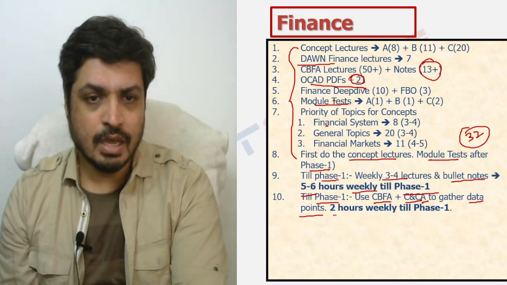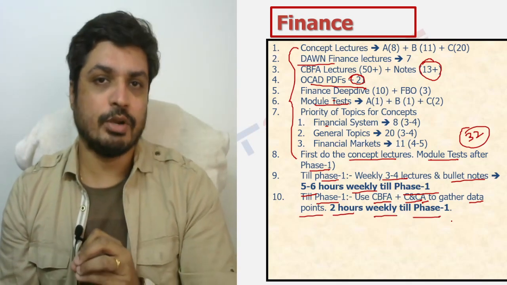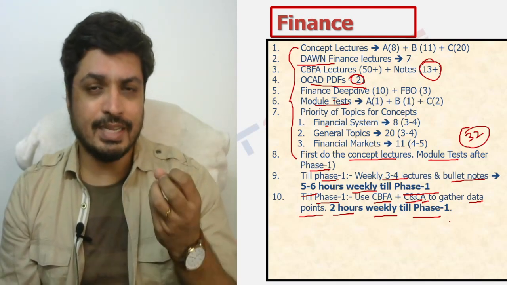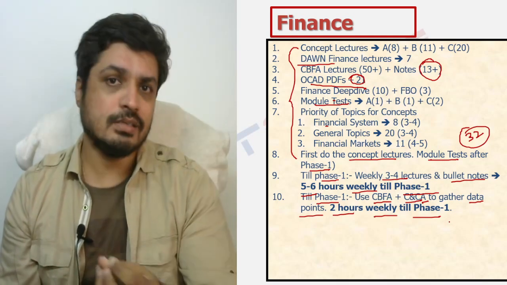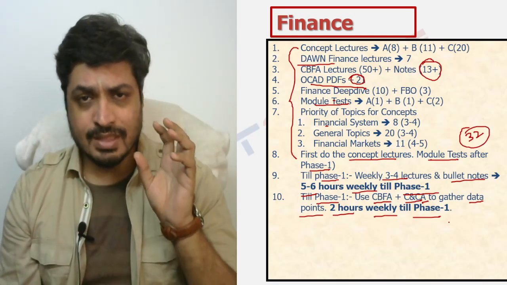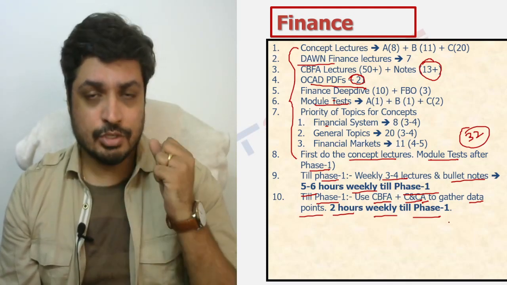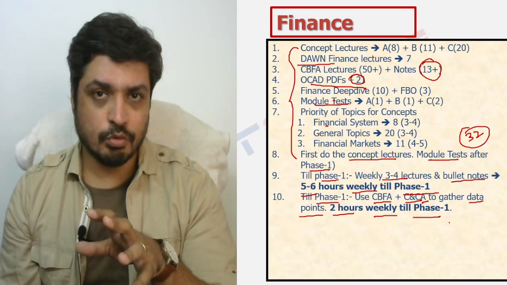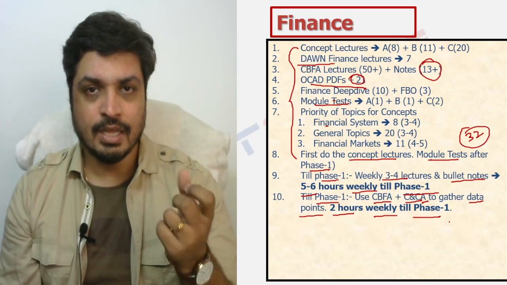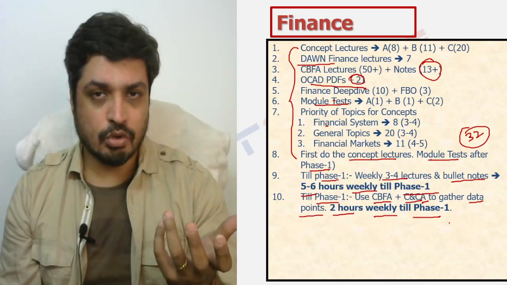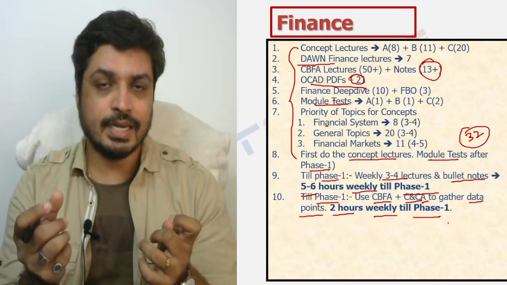Again, what we're saying is around 2 hours weekly till phase 1 needs to be given for gathering data points. The way I would want to split it is at least 15 minutes each day on, let's say, looking at the CBFA. Now, this has to be done in addition to whatever you're doing for your GA sessions. In GA sessions you'll obviously be making your own set of notes as well. But here, it's not just for GA, but also for phase 2. How you want to figure it out is entirely your call. When you're preparing for GA, you may decide to dedicate 15 minutes more for gathering data points.